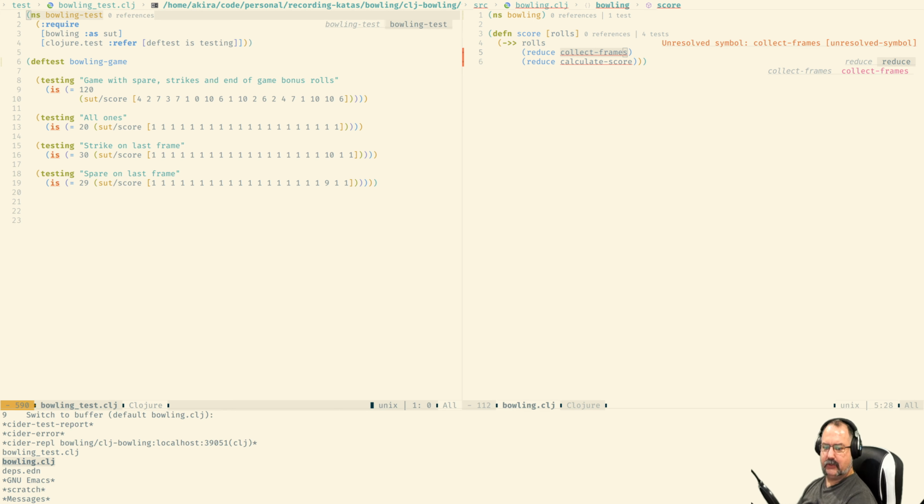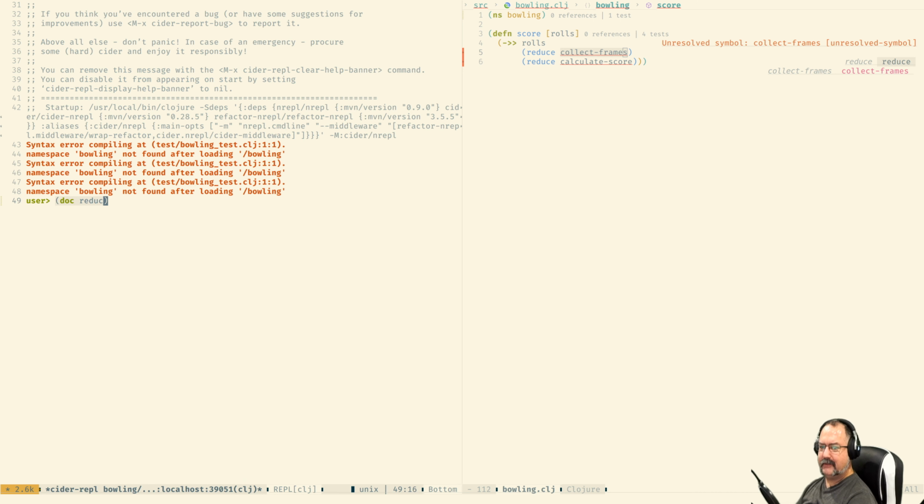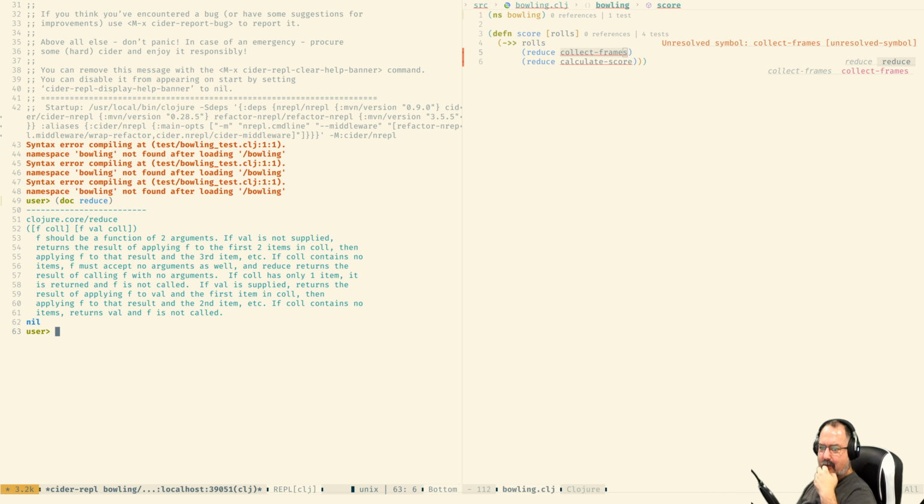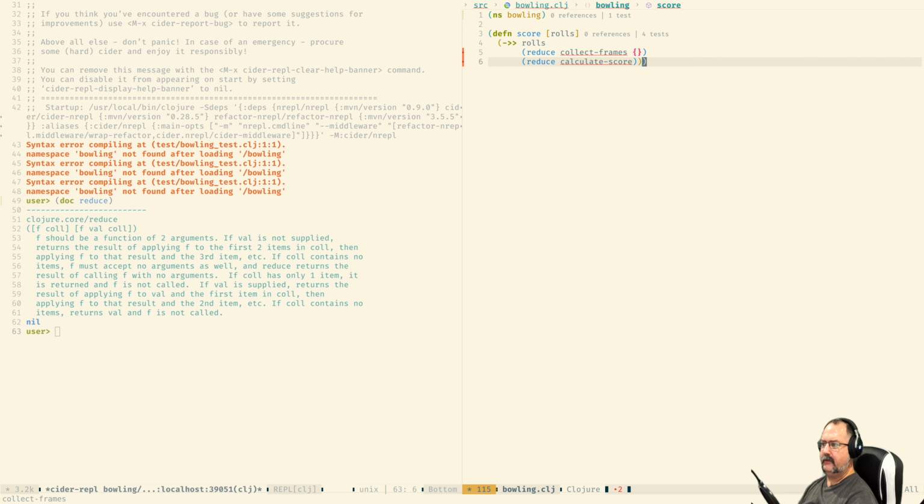Let's go a second to the REPL, just to remind myself. I've been doing a different language these last couple of weeks, and it takes me a bit of time to jump between languages. Okay, yeah, I need to pass an initial value here. And maybe calculate the score.